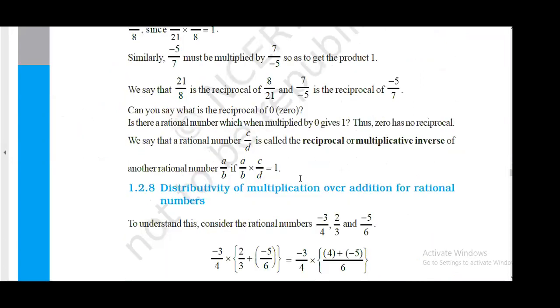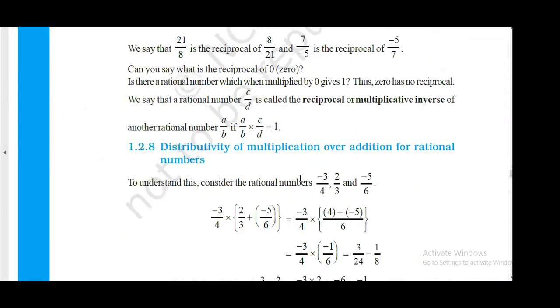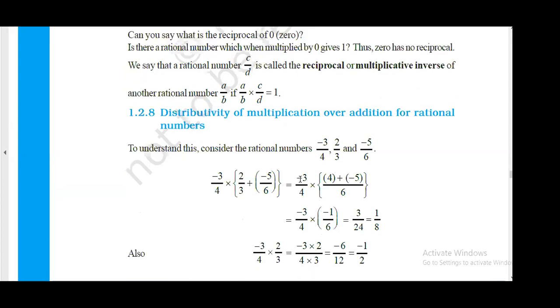Okay. Now distributive property. We already studied that if I'm having A into B plus C, where A, B, C can be any number, this can be written as AB plus AC. So this is your distributive property of multiplication over addition.